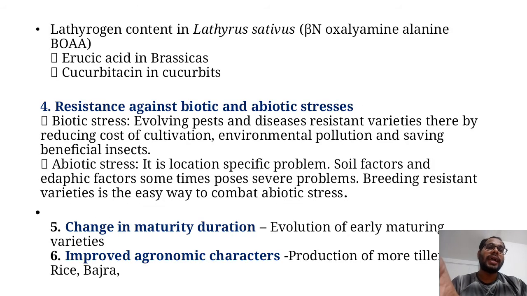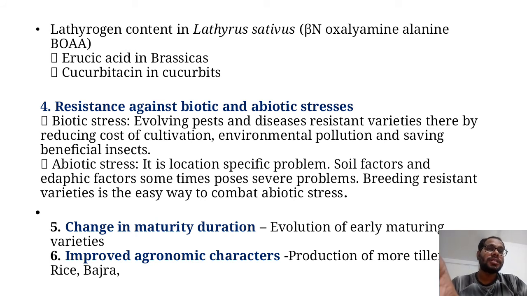In Lathyrus sativa, the toxic substance is lathyrogen, and the IUPAC name of this lathyrogen is beta-N-oxalylamino-alanine, alpha beta diaminopropanoic acid. Then erucic acid in brassica, cucurbitacin in cucurbits, and saponin content in potato. So these are the toxic substances present in different crops.